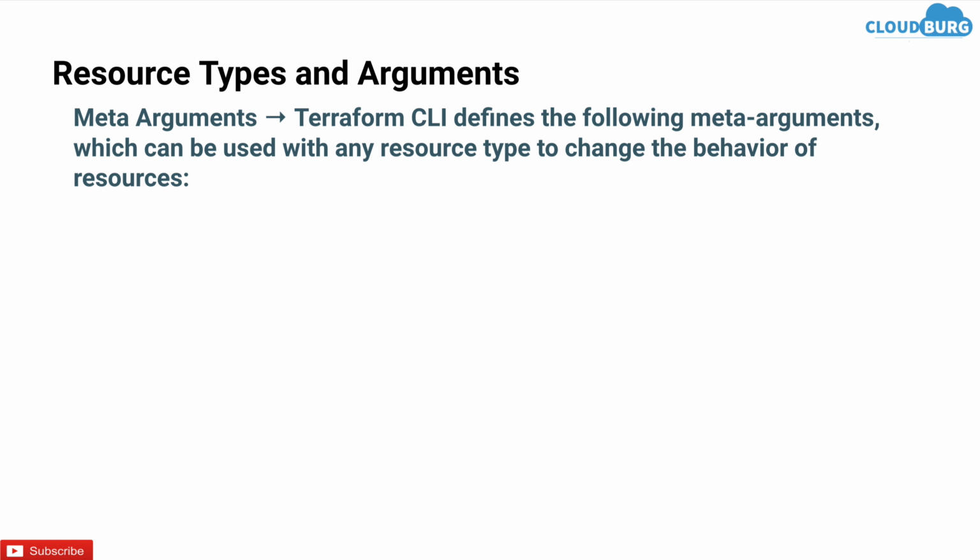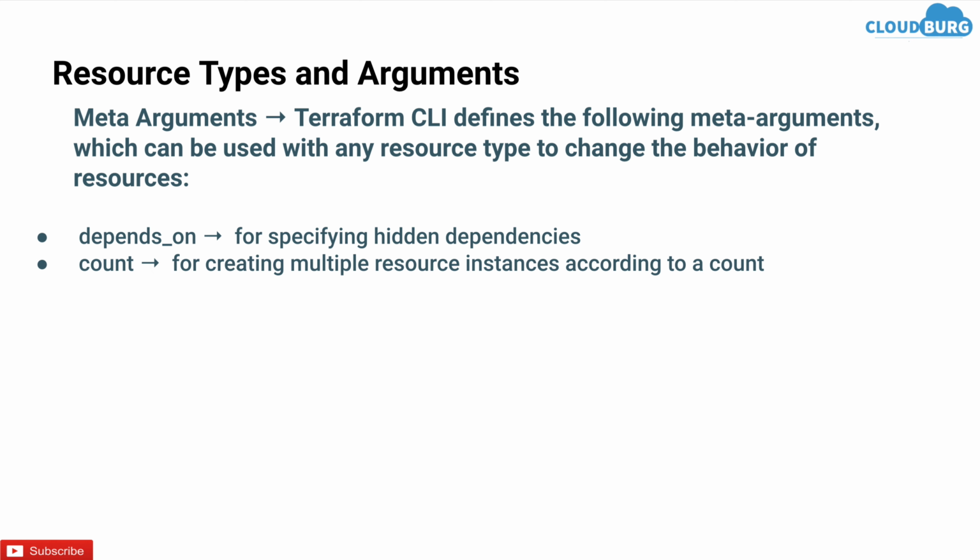Now let's see what meta arguments are. Terraform CLI defines the following meta arguments which can be used with any resource to change the behavior of the resource. As you define the arguments within the body, similarly we can define meta arguments within the body of a resource. So we have these few meta arguments which we can define.